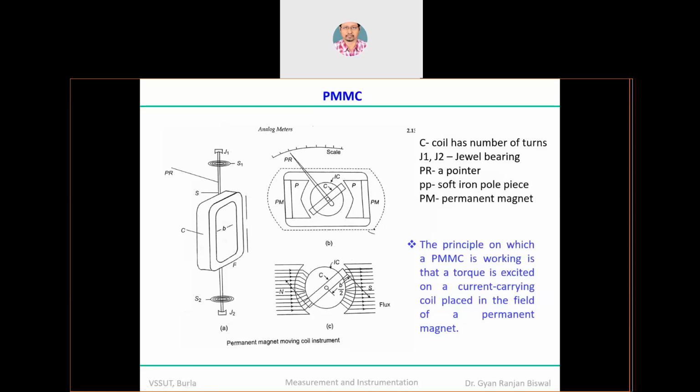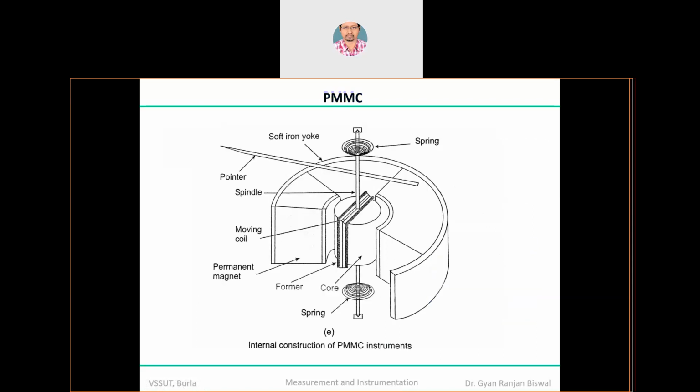How, why will eddy current damping work? Because remember there are two magnetic fields, where if the current is passing through the coil, it will generate heat, and whenever heat is exposed to the magnetic field, it induces the torque, and that is why the pointer is moving or is forced to move in a particular direction. To control it, and obviously it will try to generate a reciprocal response, this will be done with the help of a couple of springs mounted on the upper and the lower side of the spindle, with the help of which you will be able to control it.